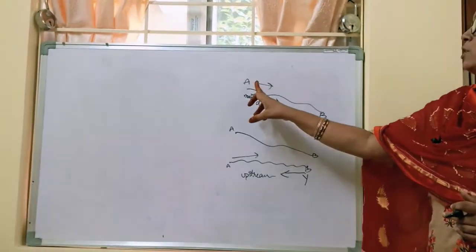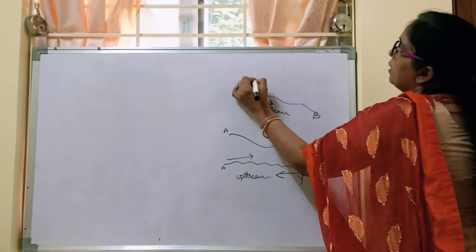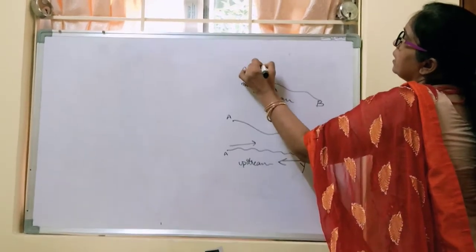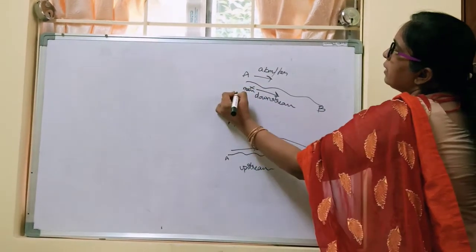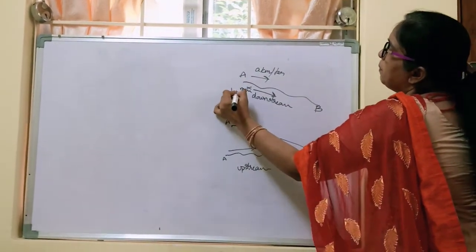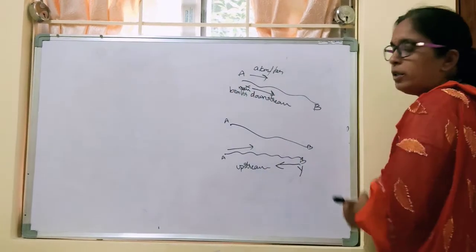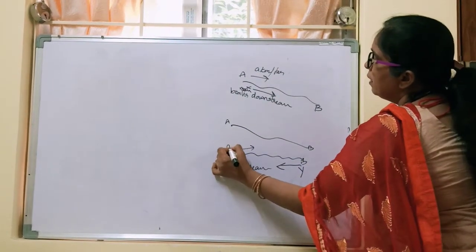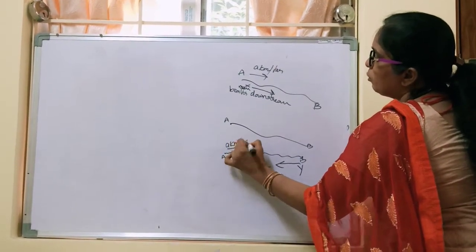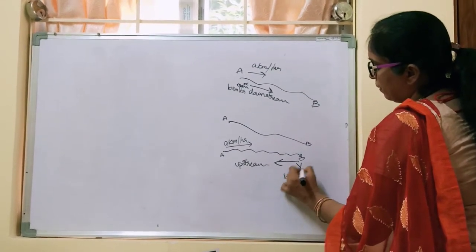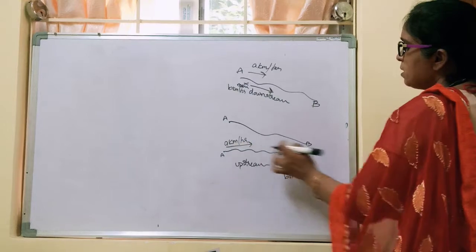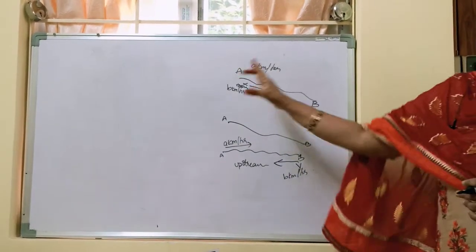For example, the stream is flowing with a speed of A km/h and the man X is swimming at a speed of B km/h. The same is the case here. The distance is the same from A to B.